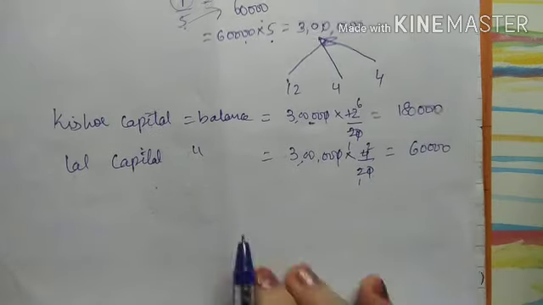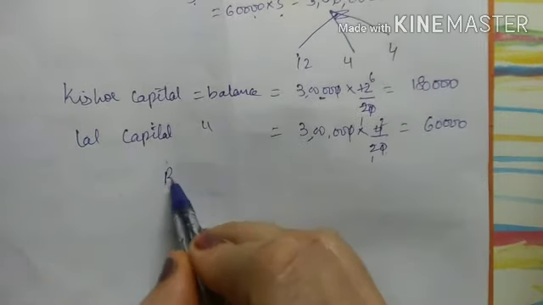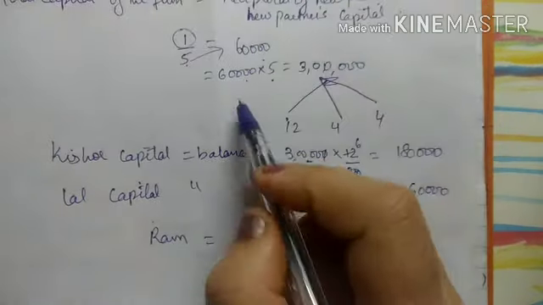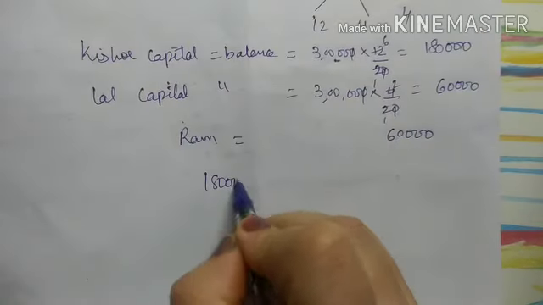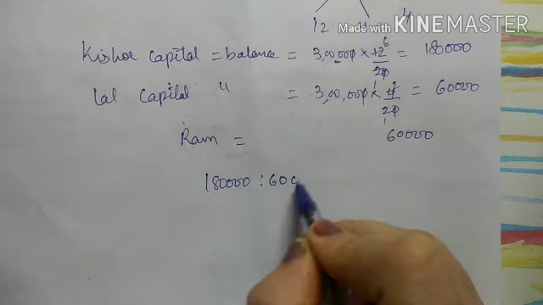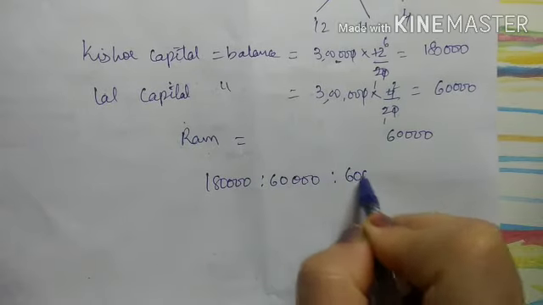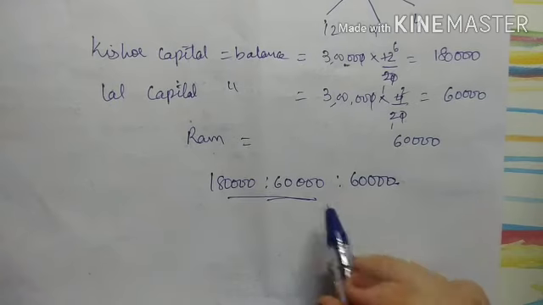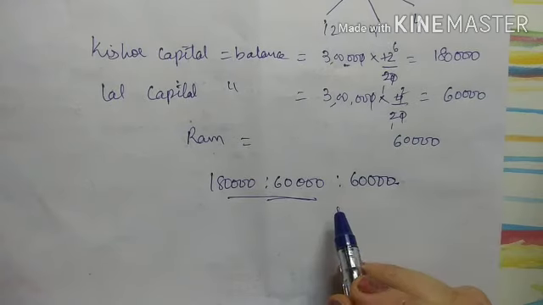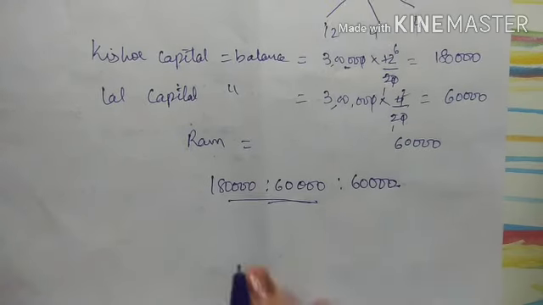60,000. Moreover, we know about Ram. Ram is bringing 60,000 rupees, right? 60,000. So 1,80,000 is to 60,000 is to 60,000. So this is my new capital account balance as per the new ratio, right?